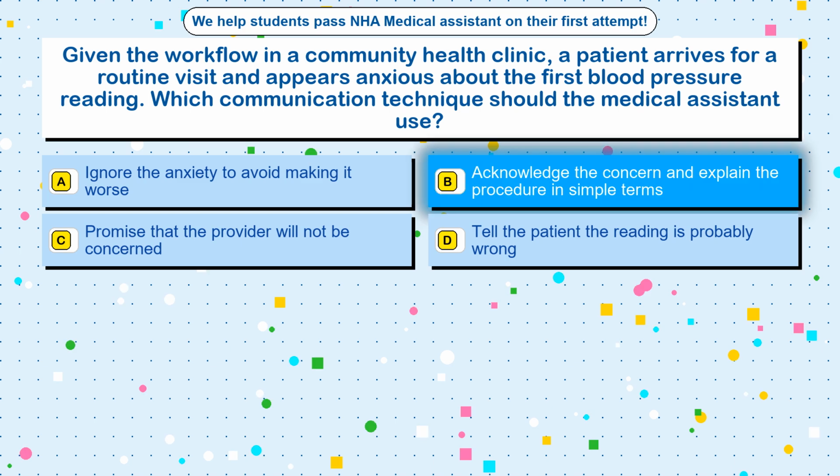The correct answer is option B, acknowledge the concern and explain the procedure in simple terms.